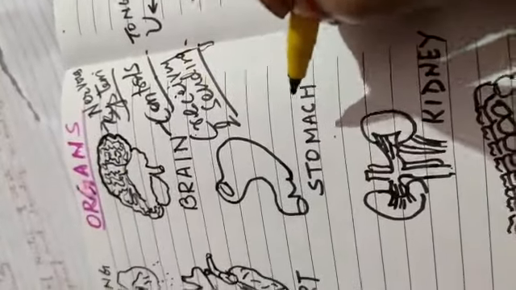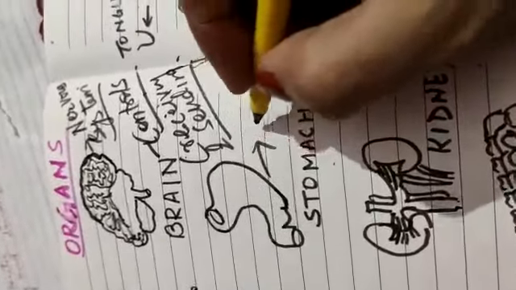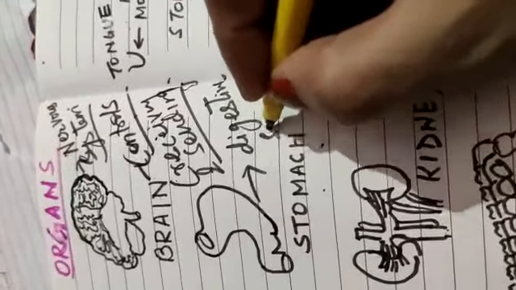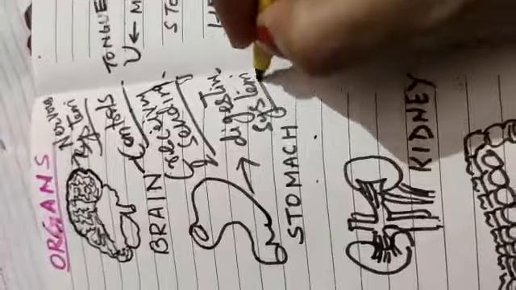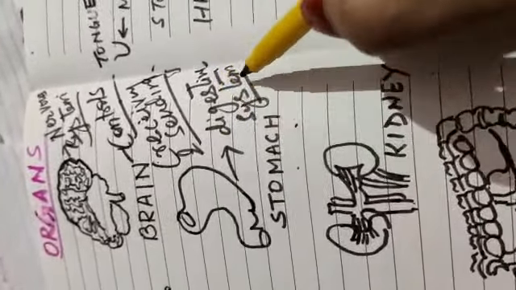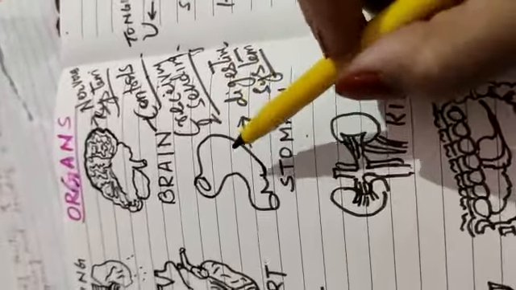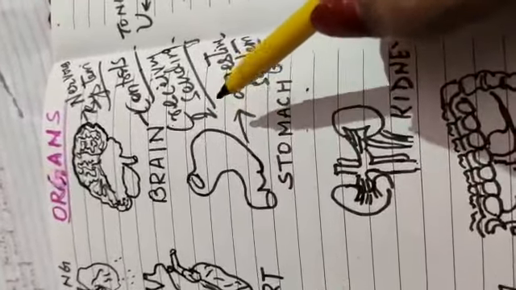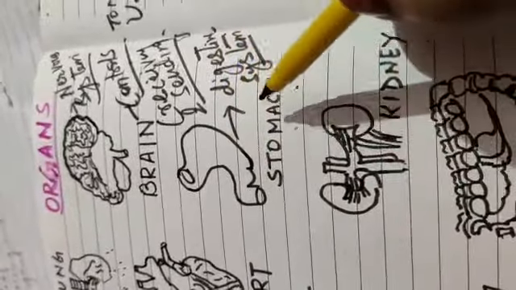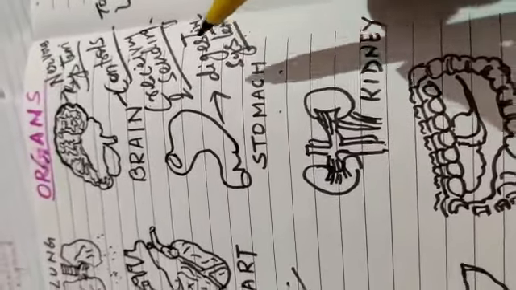Now the next point is stomach. Yes, in stomach also there is a system called digestive system. You already learned that. Digestive system, have you heard the word? Very good. Yes, digestive system, there is a process of digestion of food, breaking of larger food particles into smaller food particles, means complex food into simpler form. That process happens through the digestive system.